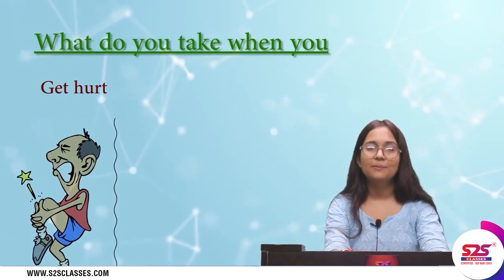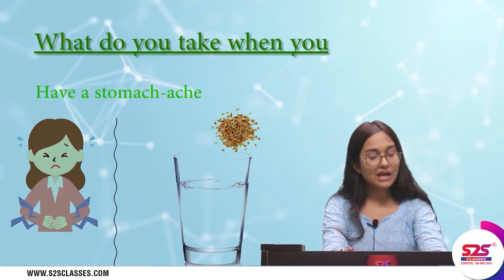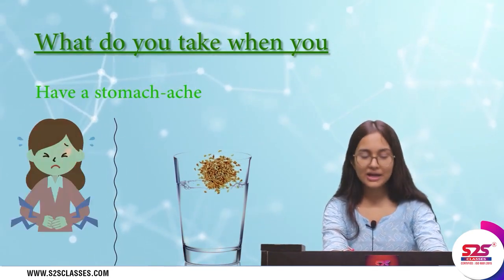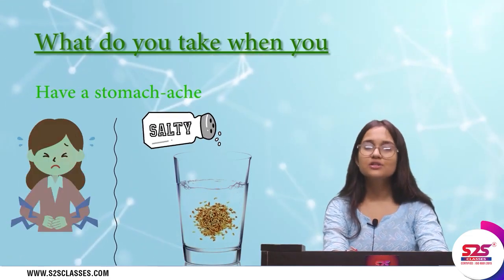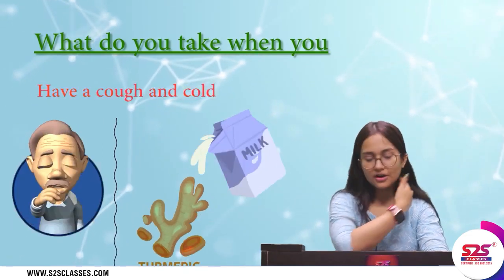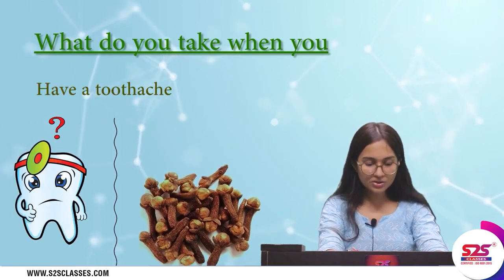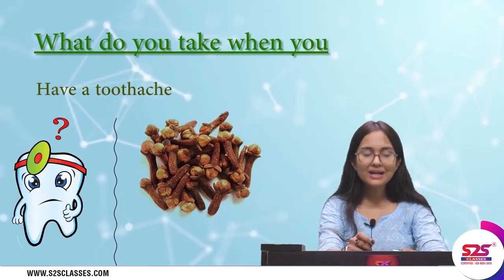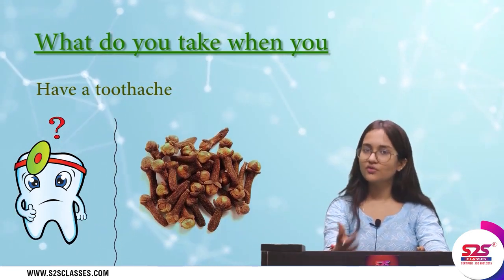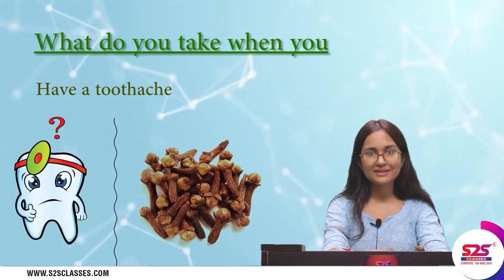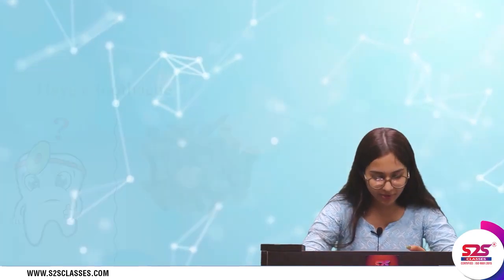So when we get hurt, we apply turmeric and it heals our wound very quickly. When we have a stomach ache, we can have ajwain and black salt with water. It's a home remedy and it works very effectively. When we have cough and cold, we have milk with turmeric. And when we have a toothache, we can put clove oil and keep it in our mouth so that our toothache vanishes very soon. So these are the things which we derive from plants and use when we are in trouble.